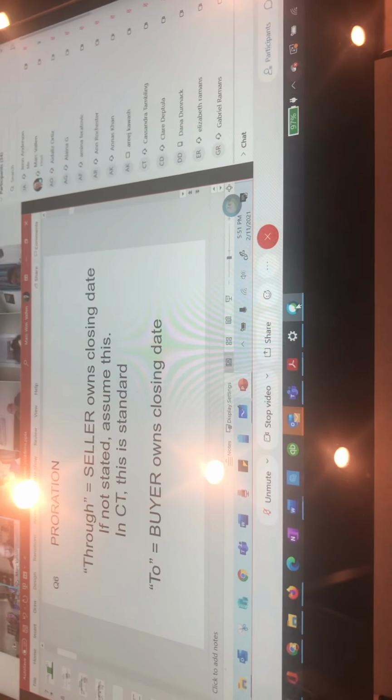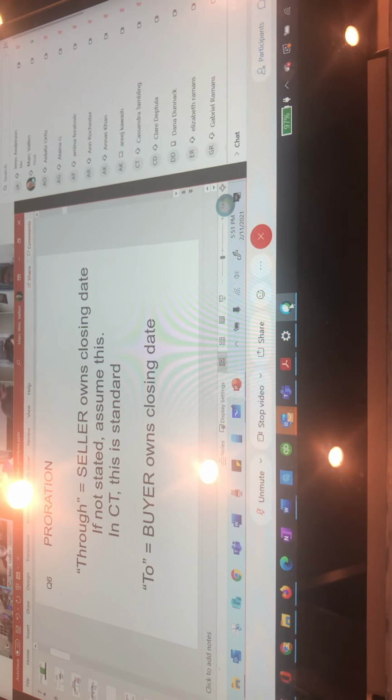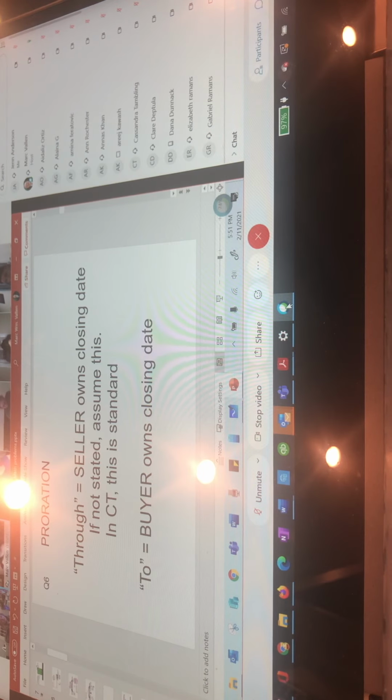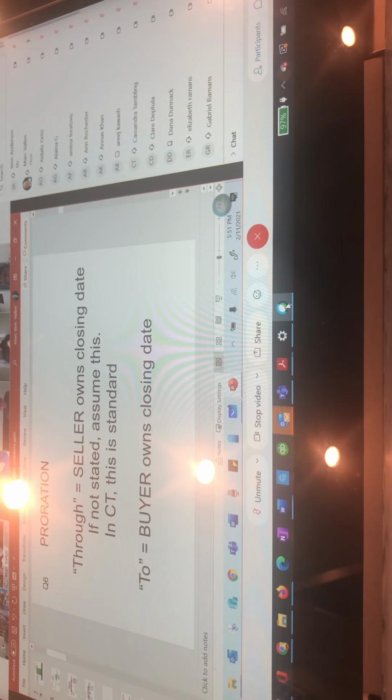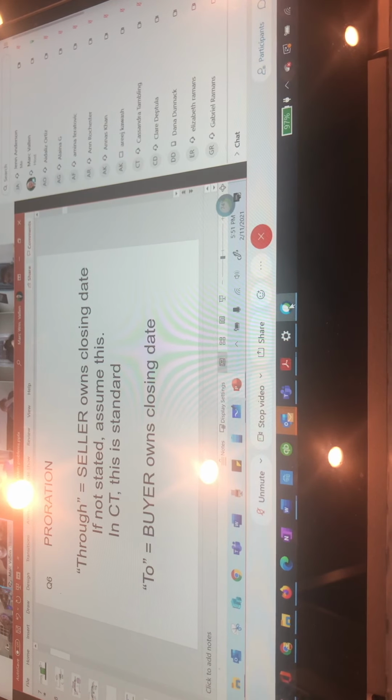Read the question carefully. If the question says "through the closing date," that means the seller owns the closing date. If it says "to the closing date," the buyer owns the closing date.